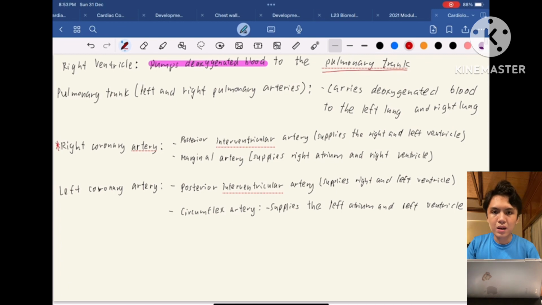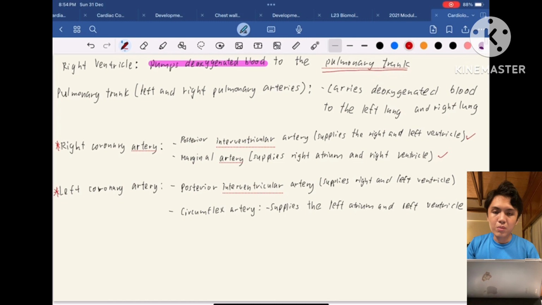So the heart consists of the right coronary artery and the left coronary artery. The right coronary artery will branch into the posterior coronary artery, which is the posterior interventricular artery, and it will also branch into the marginal artery.